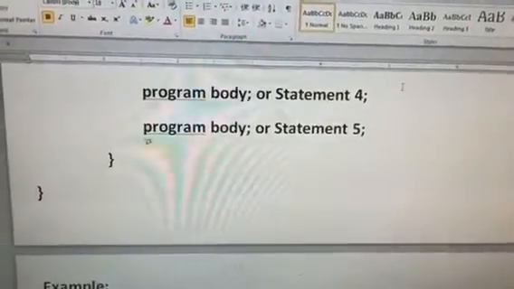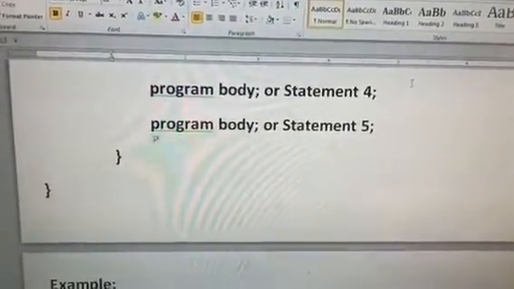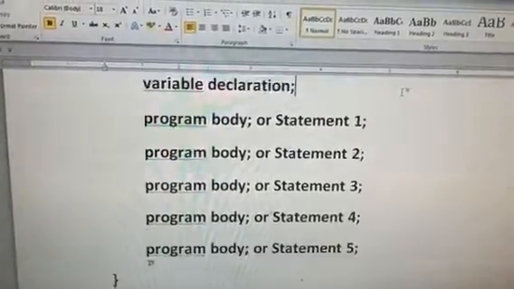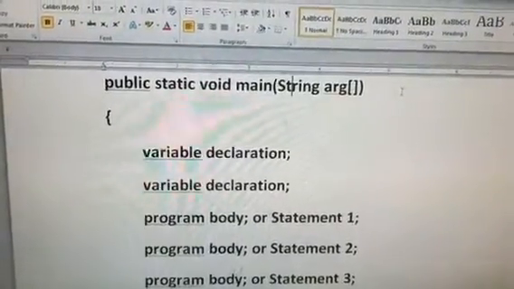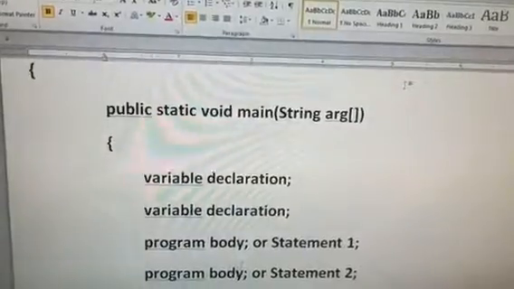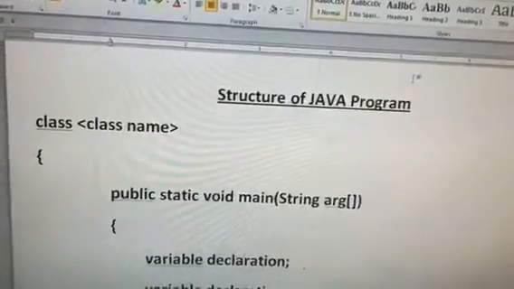Just copy this whole structure in your fair notebook. This is very, very important. And while writing the Java program, just remember a few points that I am again repeating.